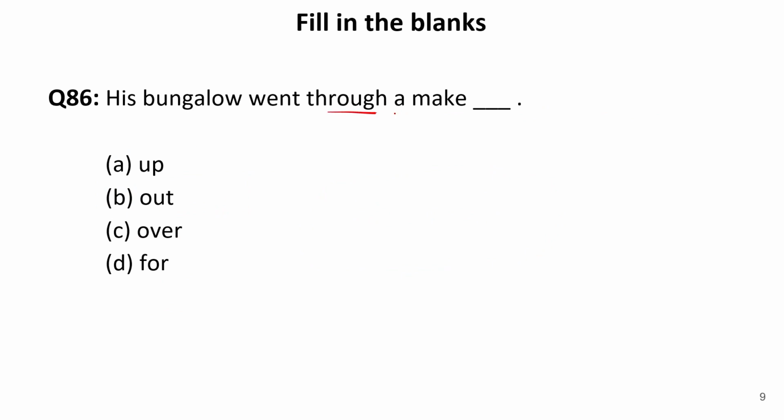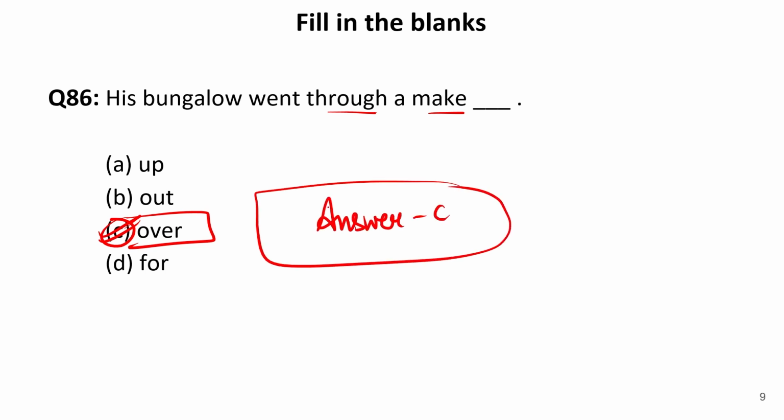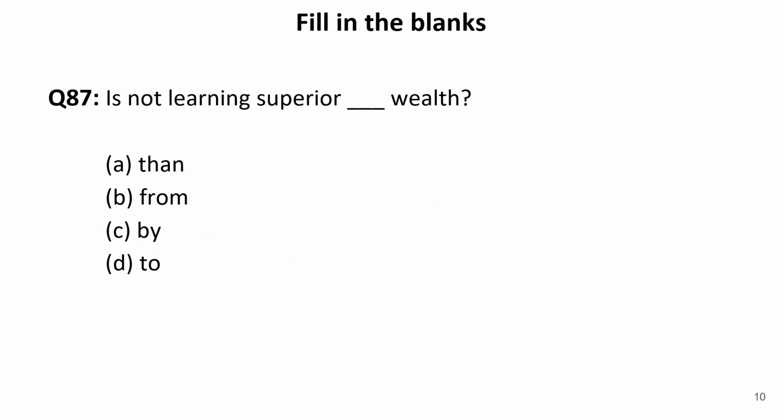His bungalow went through a dash. Now, as you know well that we have already learned some phrasal verbs, I told you now these blanks are based on phrasal verbs, of course. So through a makeover. Again, we need to fill a preposition, and that is over. Now, makeover means to change the look or to change the appearance of something. So, the correct answer is C, that is makeover. So, the correct sentence will be, his bungalow went through a makeover.